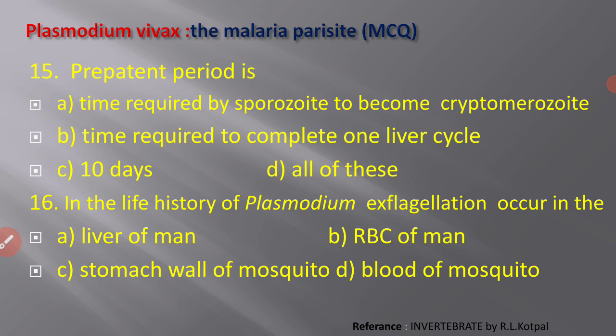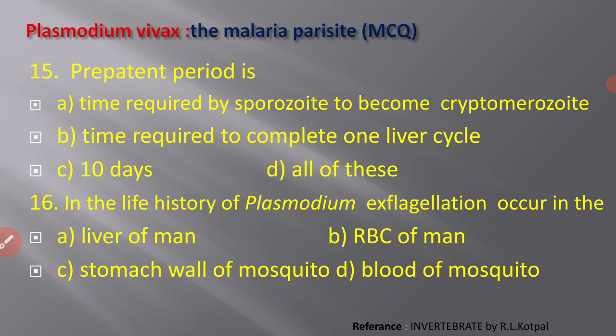The pre-patient period is the duration between sporozoite infection and first appearance of parasites in blood. It is the period between the sporozoites, which are the infective stage of the malaria parasite, entering the body, due to which the healthy person gets the infection, up to the appearance of the first parasite in the blood.